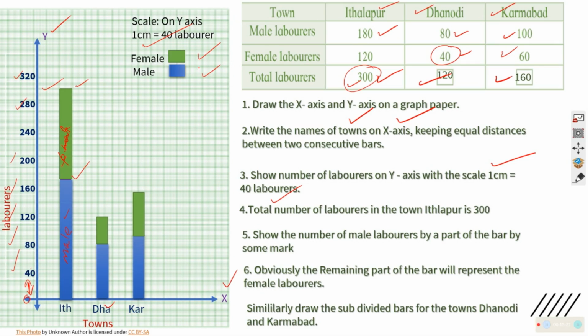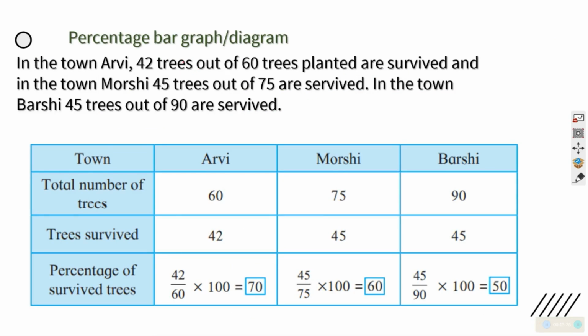There are more ways of recording in a graph itself. Here is another situation, a percentage bar graph or diagram. Percentage में convert करना है. In the town RV, 42 trees out of 60 trees planted survived. RV एक town है, उधर 42 trees survived out of 60 tree का plantation किया and only 42 survived. Then in Moshi, 45 survived out of 75 trees. 75 plantation, 45 survived. Understood?